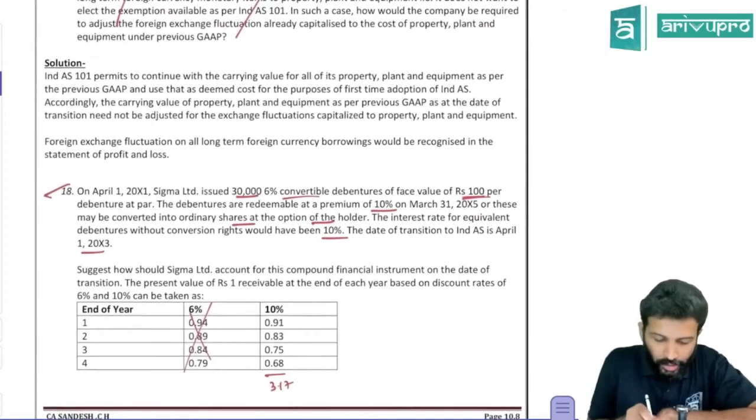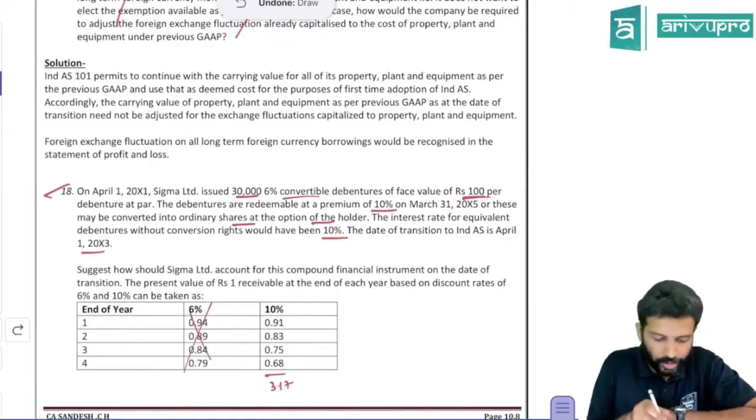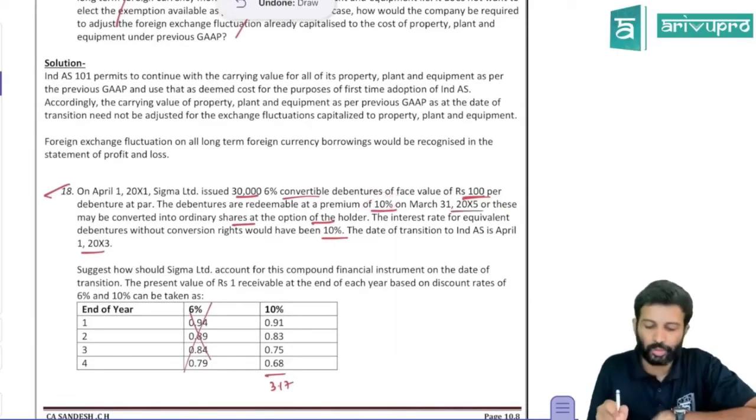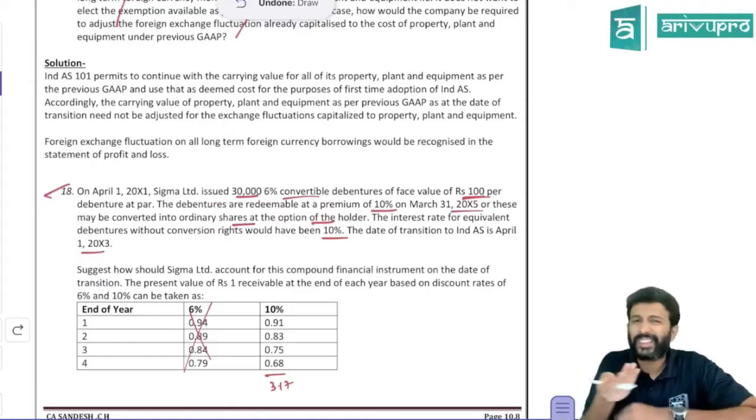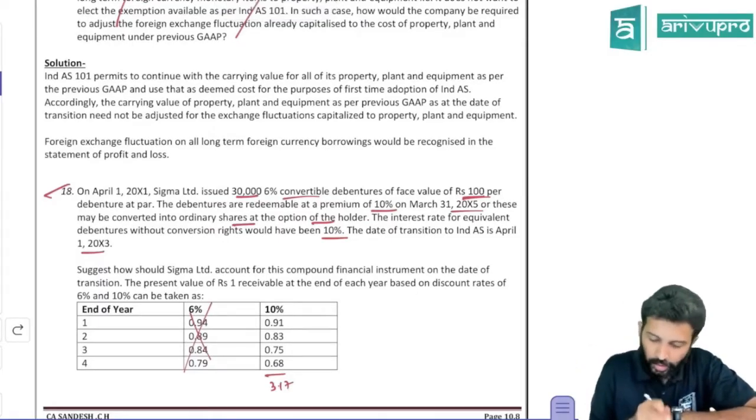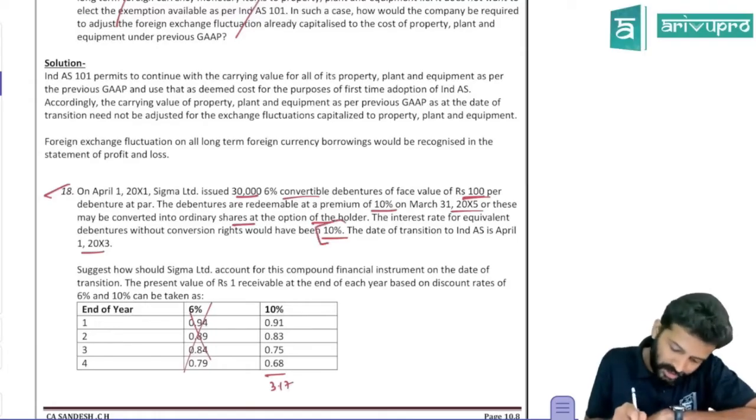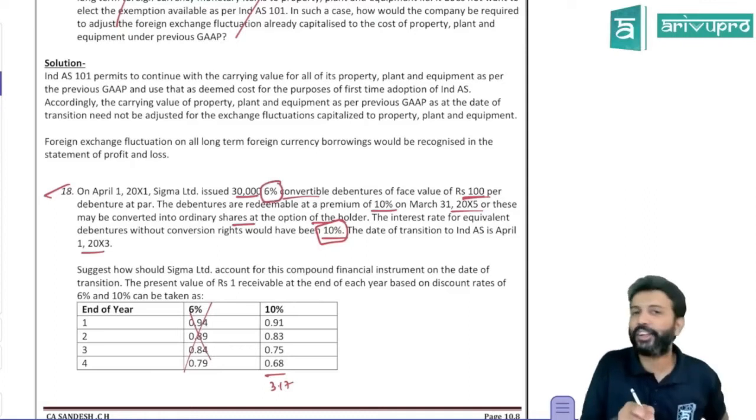Coming back to the question, Sigma issued 30,000 convertible debentures of face value 100 each at par. These debentures are redeemable at a premium of 10% on 31st March 20x5. So that's about 4 years. Or it may be converted into ordinary shares at the option of the holder. So I think we know what this is. Probably CFI this is. The interest rate for equivalent debentures without conversion option is 10%. Because you gave this conversion option, they are ready to settle for lower interest.